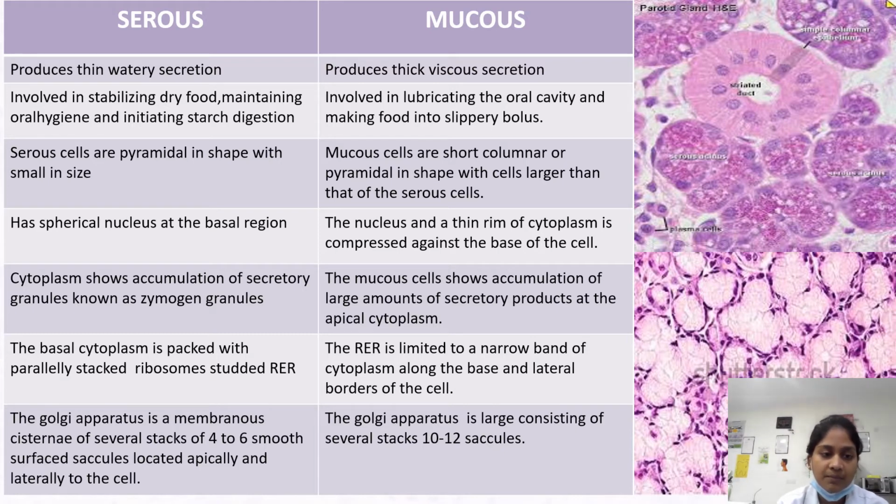The basal cytoplasm is packed with parallelly stacked ribosome-studded rough endoplasmic reticulum. In mucous cells, it is limited to a narrow band of cytoplasm along the base and lateral borders of the cell. The Golgi apparatus is a membranous cistern of several stacks of 4 to 6 smooth-surfaced saccules located apically and laterally to the nucleus. In mucous cells, the Golgi apparatus is large, consisting of several stacks of 10 to 12 saccules.